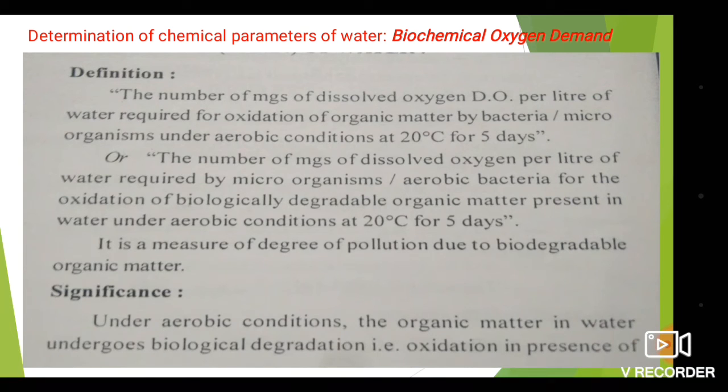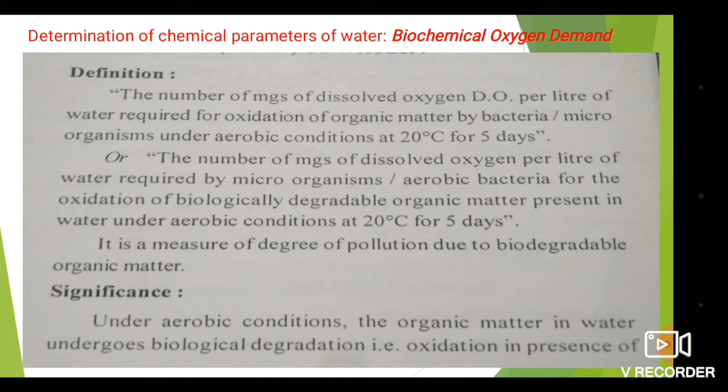The number of milligrams of dissolved oxygen per liter of water required by aerobic bacteria for the oxidation of biologically degradable organic matter present in the water under aerobic condition at 20 degrees Celsius for 5 days is known as biochemical oxygen demand.